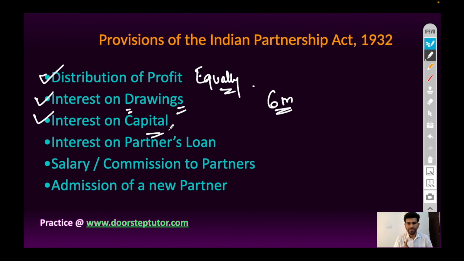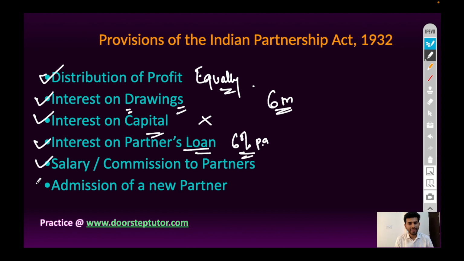Next, interest on capital. If partnership deed is silent about the interest on capital, then no interest will be payable to partners. Next, interest on partners' loan. If any one of the partners has given business loan to partnership firm, then the interest will be paid as per agreement, and if agreement is silent about the interest, then 6% per annum will be payable.